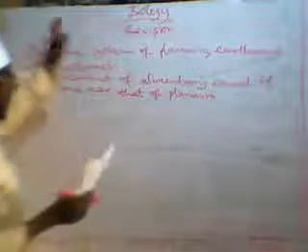If you look at planaria and earthworm, there is a gizzard in the earthworm, whereas there is no gizzard in the alimentary canal of planaria. There is a gizzard in the alimentary canal of earthworm, there is no gizzard in the alimentary canal of planaria.